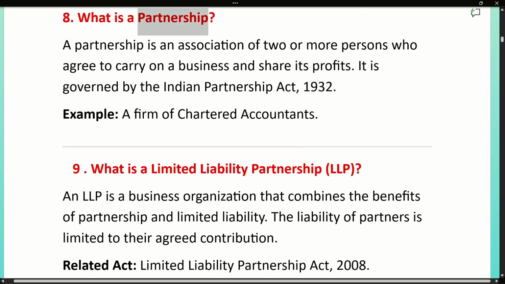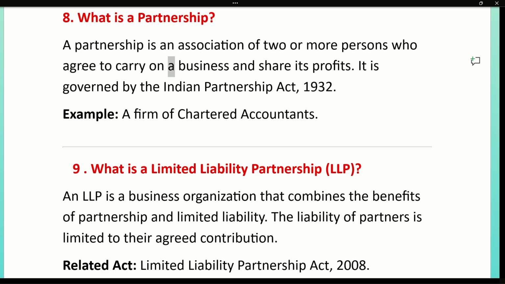8. What is a partnership? A partnership is an association of 2 or more persons who agree to carry on a business and share its profits. It is governed by the Indian Partnership Act, 1932. Example, a firm of chartered accountants.